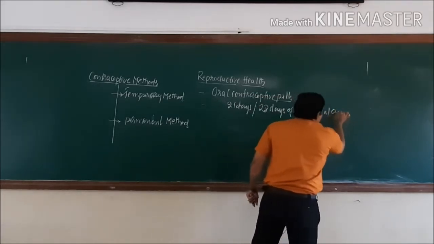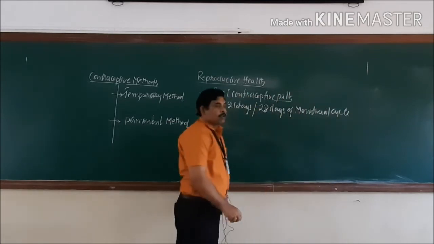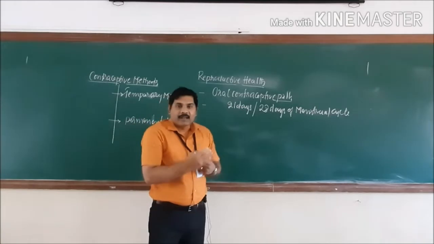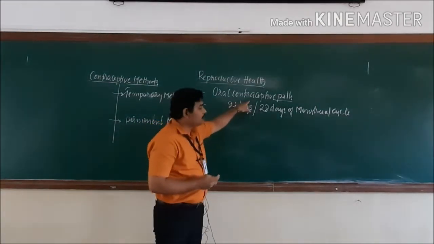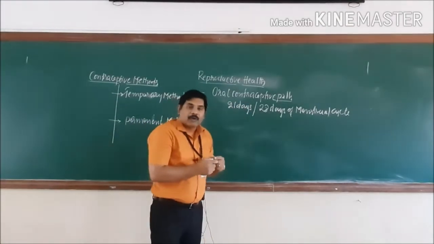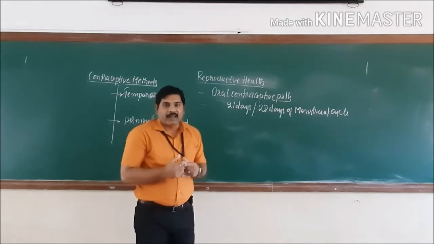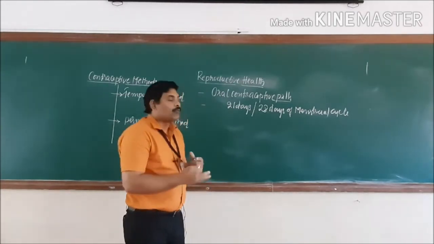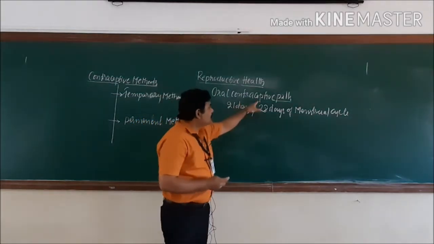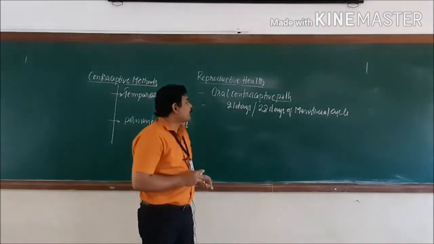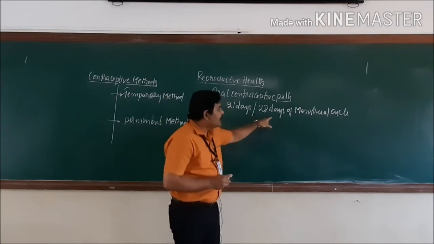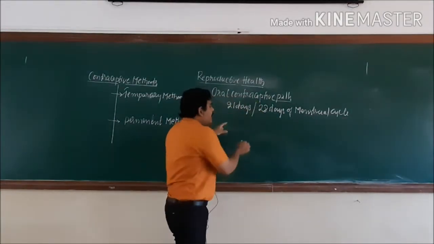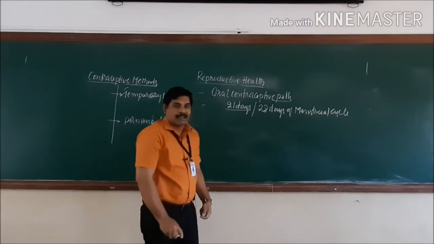Since the menstrual cycle starts from the day it begins, we start taking these contraceptive pills every day, whereas when menstruation is taking place, for about 7 days we need to stop. Thereafter, we again reuse these contraceptive pills. So my point is, out of the 28 days of the menstrual cycle, we have to use these pills every day for about 21 days.